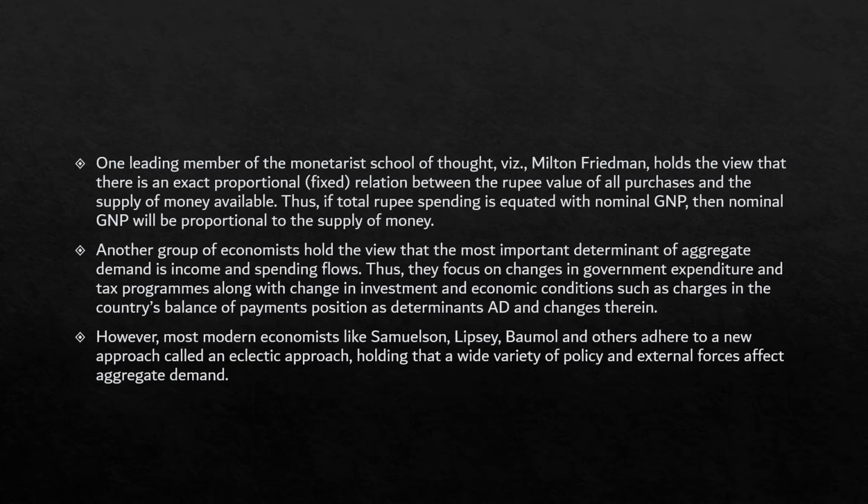He says that there is an exact proportional relationship between the rupee value of all the purchases and the supply of money available. So thus, if the total rupee spending is equated to the nominal value of money, that is nominal GNP, then the nominal GNP would be proportional to the supply of money.